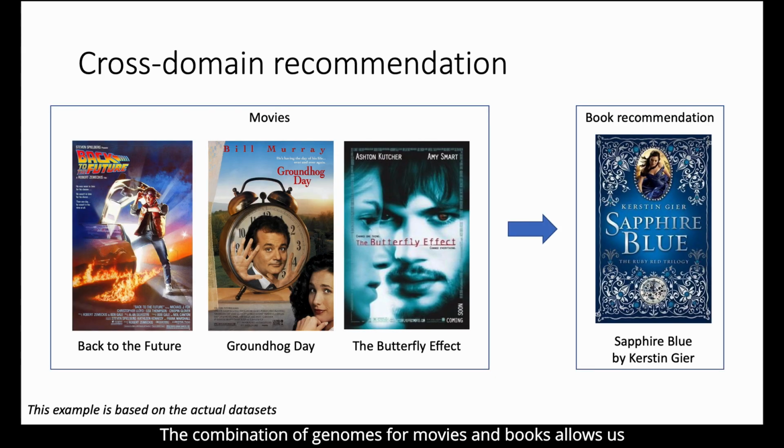The combination of genomes for movies and books allows us to build cross-domain recommender systems, where we recommend books to users based on their preferences in movies. If we know that the target user liked movies on time travel such as Back to the Future, Groundhog Day, and The Butterfly Effect, we can sum up vectors of these movies and recommend the book which is the most similar to the resulting vector. In this case, this book is Sapphire Blue, which is also about time travel.